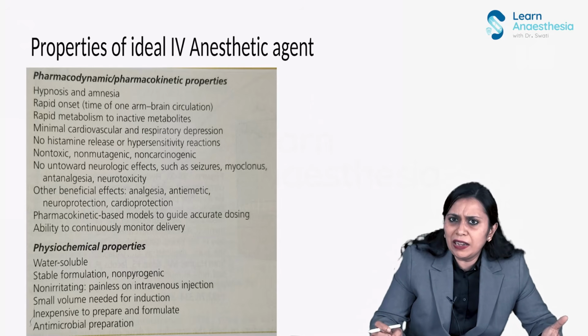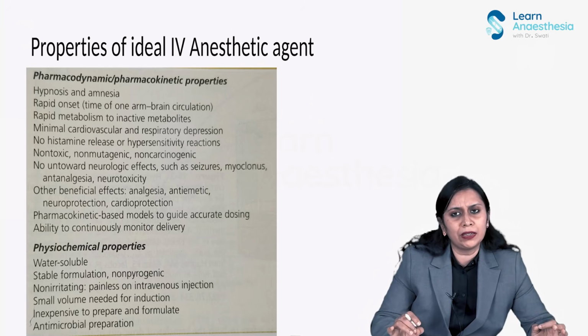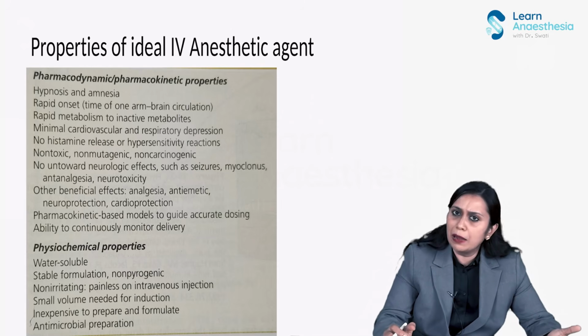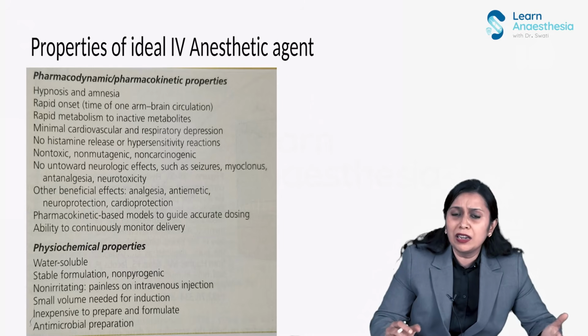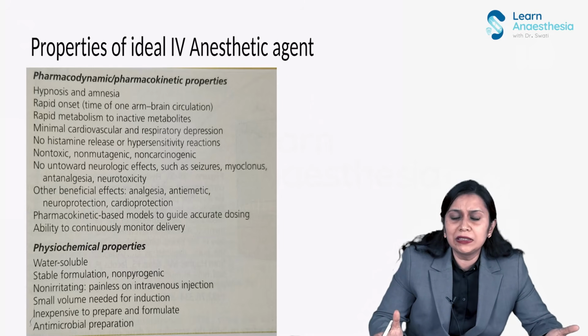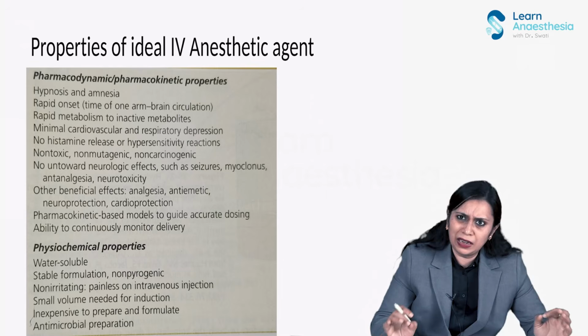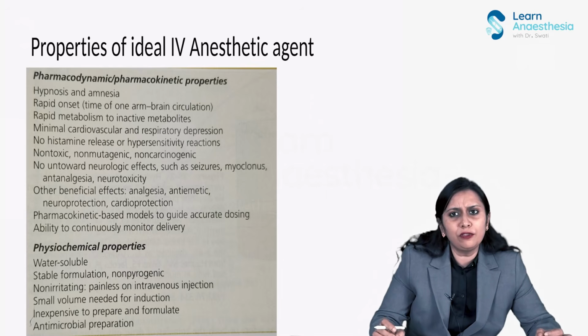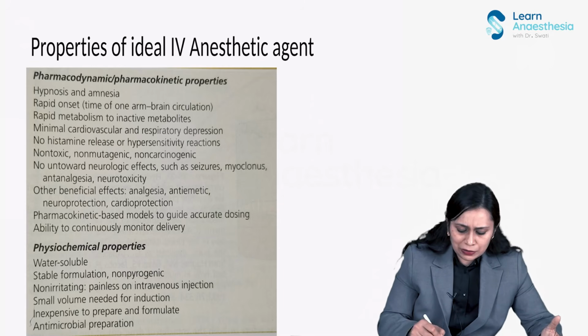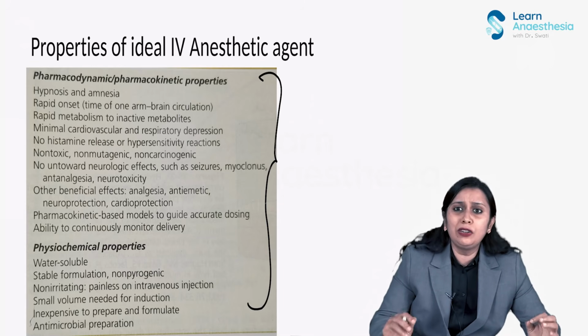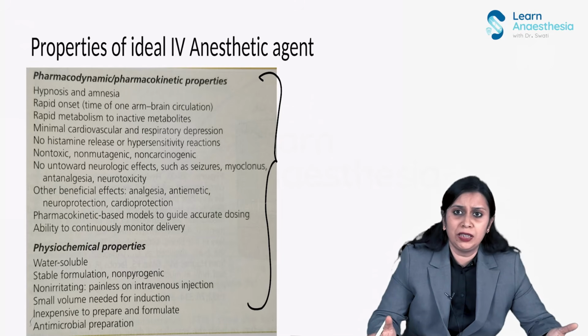An ideal IV anesthetic agent should produce hypnosis, it should produce amnesia, it should be fast, it should not have any effect on the cardiovascular system and respiratory system, it should not be toxic, and it should not cause complications like pain on injection. Well, does any IV anesthetic agent fulfill all these criteria? No. This looks perfect, but we don't have any IV anesthetic agent which fulfills all of them.